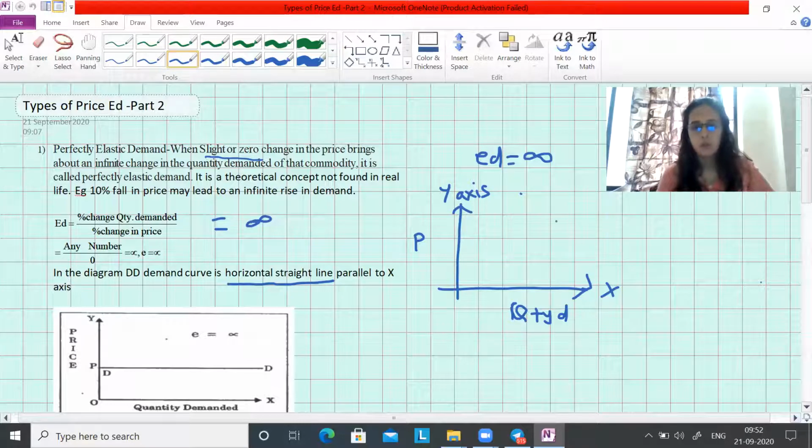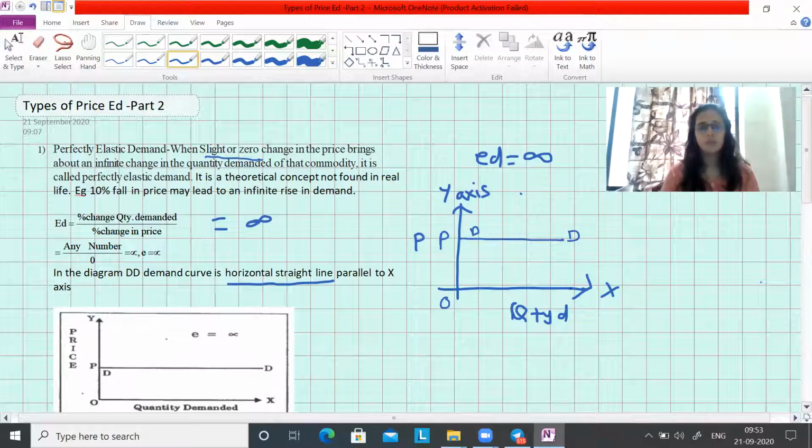So a horizontal straight line parallel to the x-axis, which we can draw like this. Remember one more thing, here they have not shown OP, OP1, OP2. We have just shown one price OP, and demand is infinite, so it is horizontal. This is parallel to which axis? It is parallel to the x-axis.